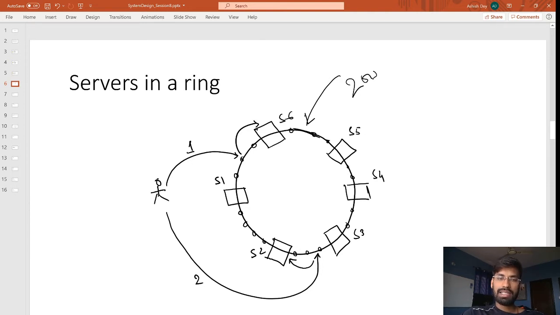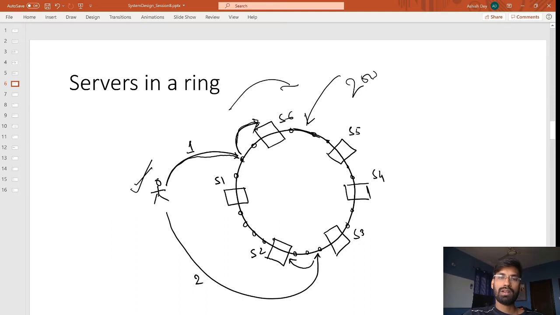Now how exactly are we going to check our data for any kind of read and write? Let's say this user fires a write operation, so it passes through some kind of hash function. Then, if it lands on this point, what it will check is the nearest server in the clockwise direction.